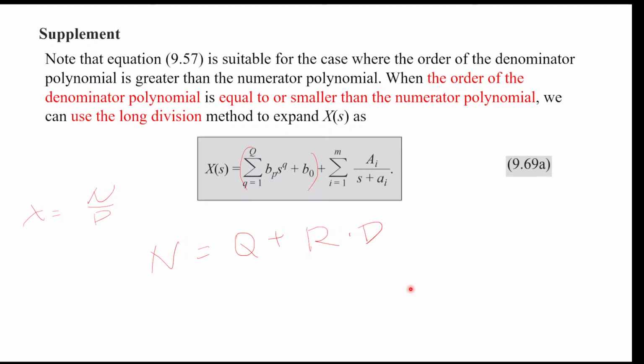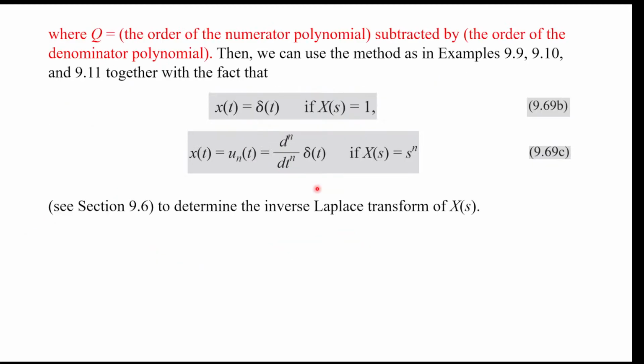Oh, sorry, I wrote this wrong. It should be q times d plus the remainder. This is the multiplication thing. Anyway, if you do this, then you see the remainder term you can do partial fraction expansion on. Then you can ask, how do you do inverse Laplace transform on this polynomial? And the answer is you look up another formula.